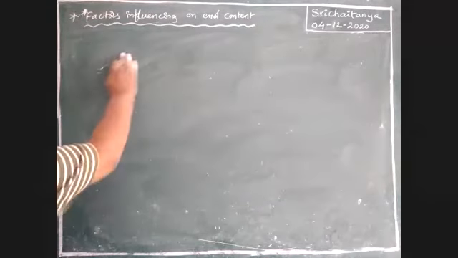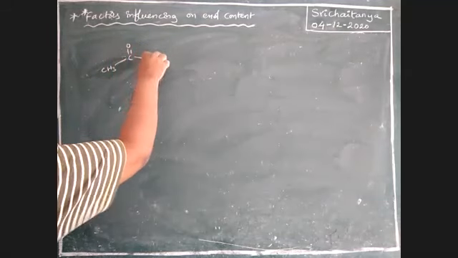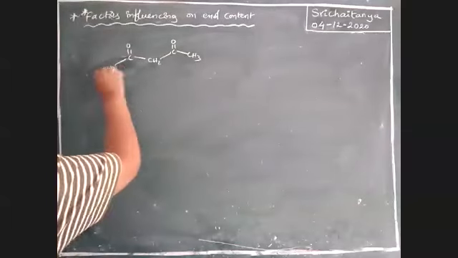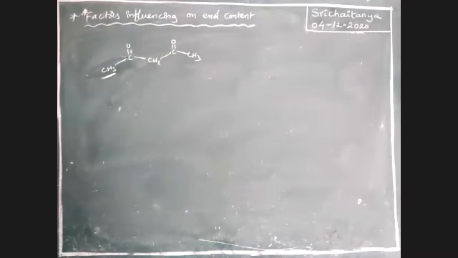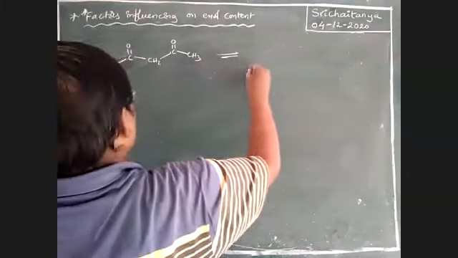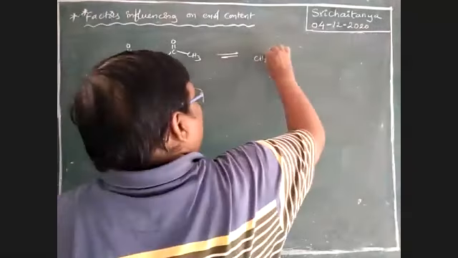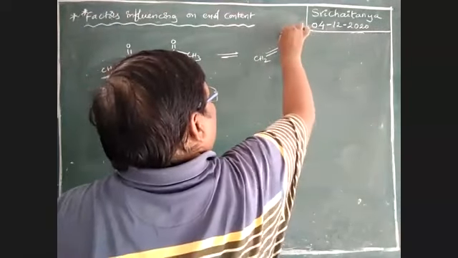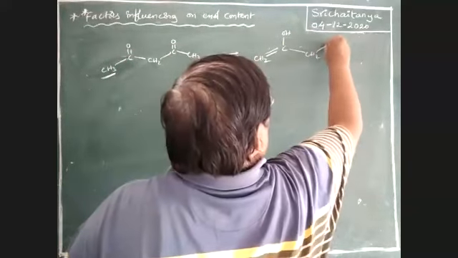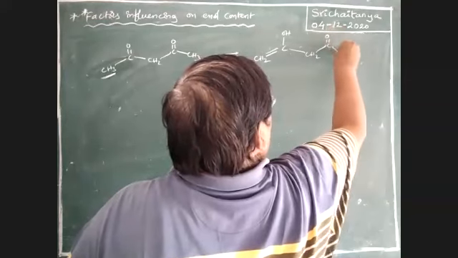I am taking acetyl acetone, CH3COCH2COCH3. If I use the alpha hydrogen of the terminal methyl, the product is like this: CH2=C(OH)CH2C(=O)CH3.